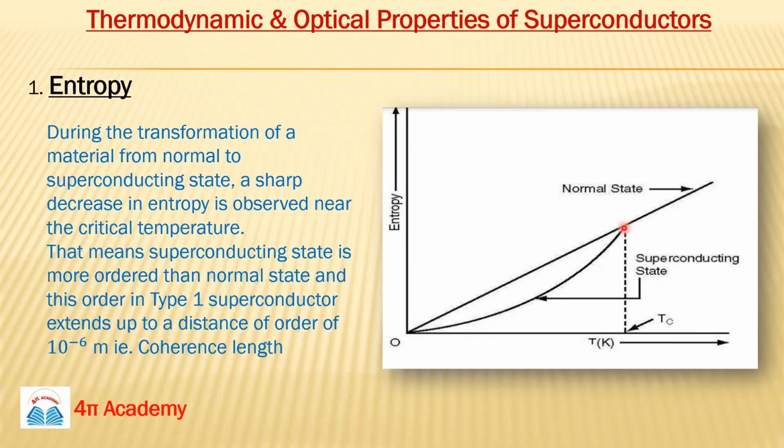For the superconducting material, the entropy is decreasing. You can see here, this is the entropy, and at this point the behavior is this. If it were only a normal material, it should be like this. But if you have a superconducting material, below Tc it converts into a superconducting material, so it will be reduced like this.